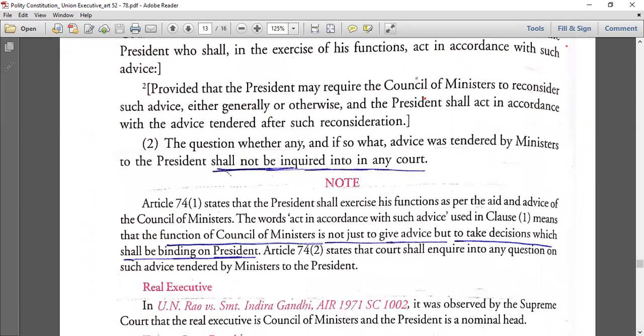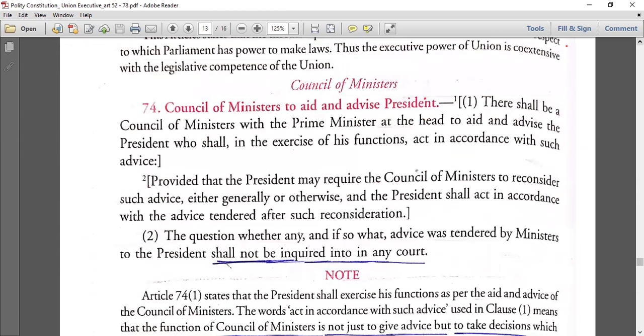So Article 74, the last article, Council of Ministers to aid and advise. We know there shall be a Council of Ministers with Prime Minister as the head to aid and advise the President, who shall in the exercise of his functions act in accordance with such advice. Provided that the President may require the Council of Ministers to reconsider such advice either generally or otherwise, and the President shall act in accordance with the advice tendered after such reconsideration. This is the language which is mentioned in the Constitution.